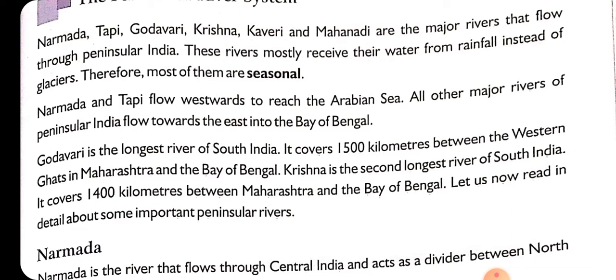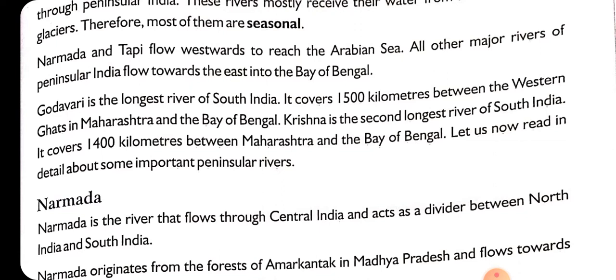Okay. Now next we will talk about the Godavari. Godavari is the longest river of South India. Beta, please don't get confused. Here we are talking about South India, but the longest river of India, only India, is the Ganga. But here we are talking about South India. So which is the longest river of South India? That is Godavari. And the total distance covered by this river is 1500 kilometers.